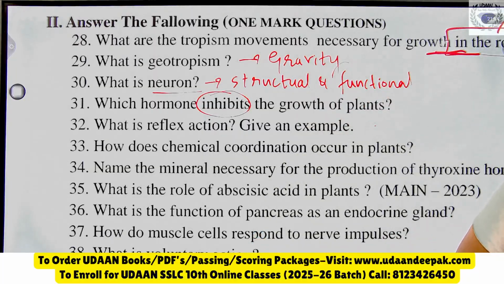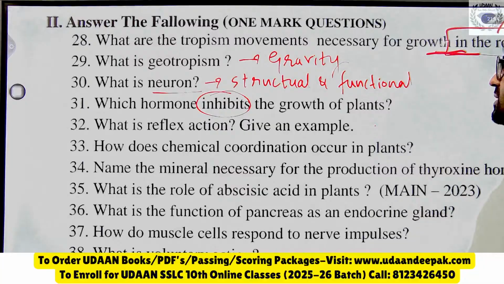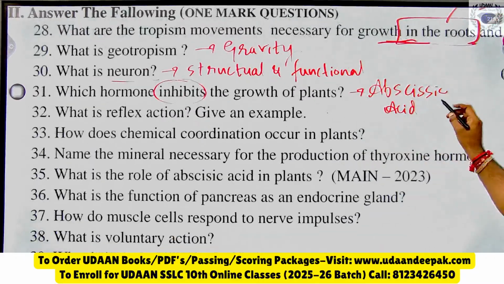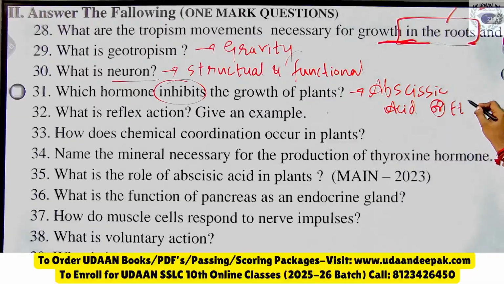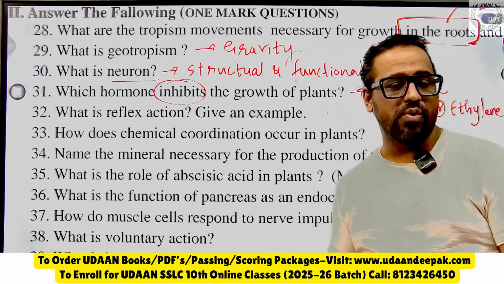So I am expecting the answer. Which hormone is responsible for... Yes, I am expecting the answer. That is very good. Which hormone inhibits the growth of a plant? It is abscisic acid, or you can write ethylene, either one. It is abscisic acid or ethylene which inhibits the growth. I hope you got it. Abscisic acid or ethylene is the hormone which inhibits the growth.